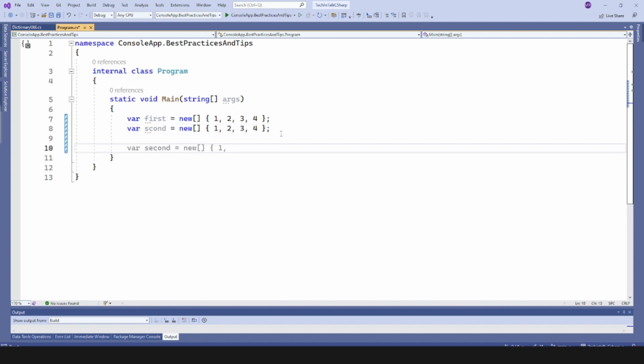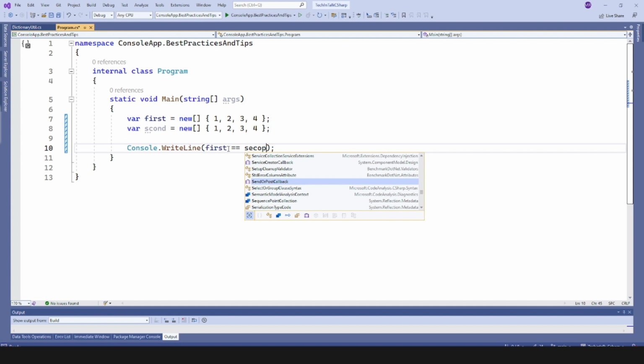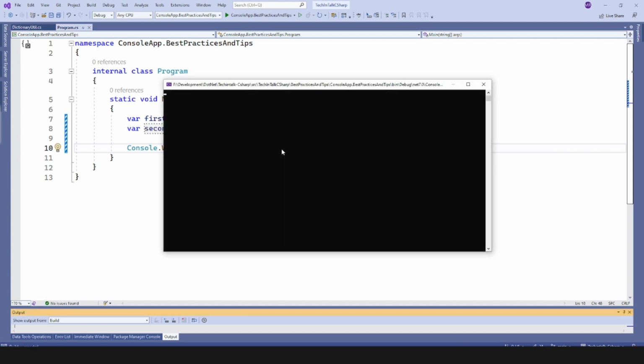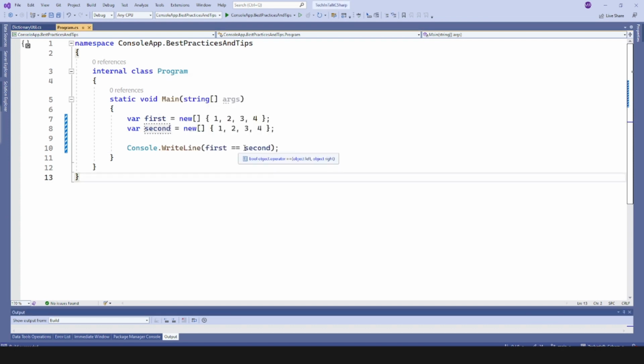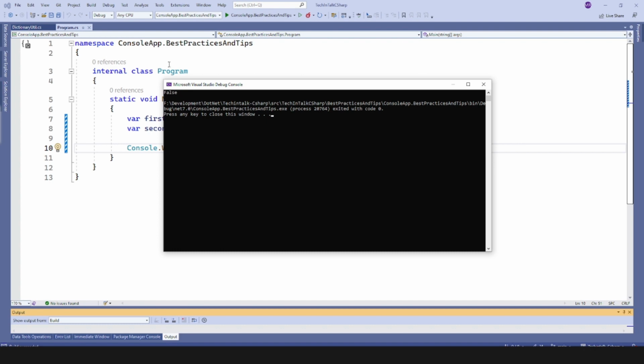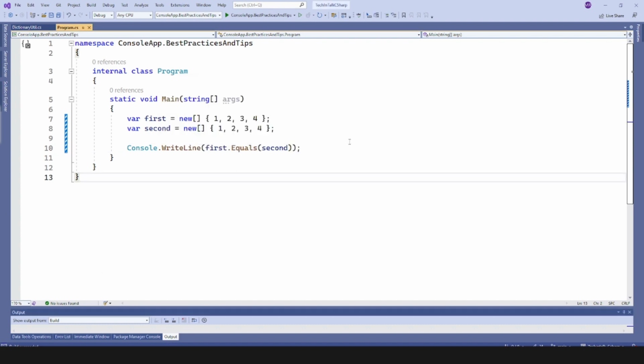And if I try to print by comparing those arrays, let's say if I try to print first equals to second, so what will be the output? Definitely it will be false. You can see that. And what if we, instead of double equal, try the equals method, and the output will not be much different. We will still have false, which is fine, which is good.